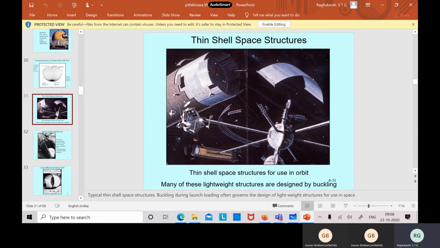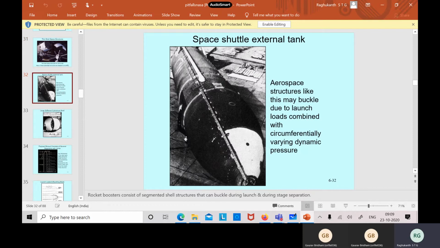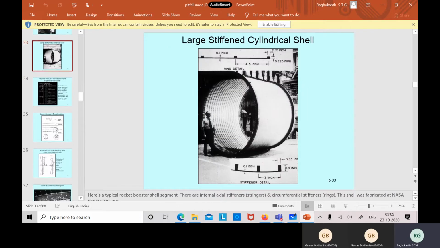This also is a space structure. I hope the International Space Station or whatever you use, rockets and others. So shell structures come in. Buckling becomes very important for all these structures. Because it is space, they always want lightweight, so that fuel consumption will be very less. This type of thin shell space structure they cannot avoid. So buckling becomes a big problem, even in rockets and all other things.